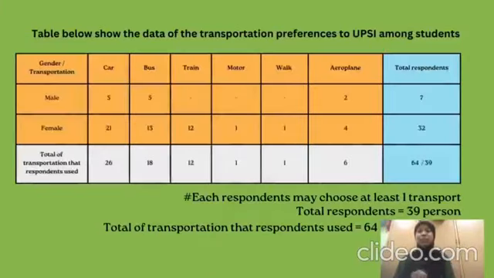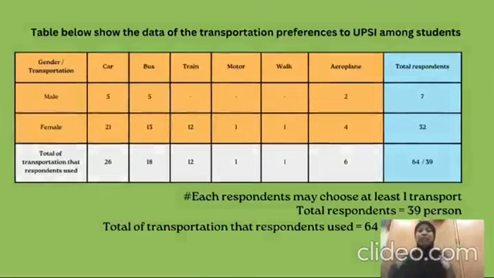Based on the data that we collected, the total respondents for our Google form is 39. However, the results show that there are 64 transportation responses because the respondents may choose at least one transportation. The highest data among all transportation that they use are cars with 26 responses, while the lowest data are both motorcycle and walk with 1 response.